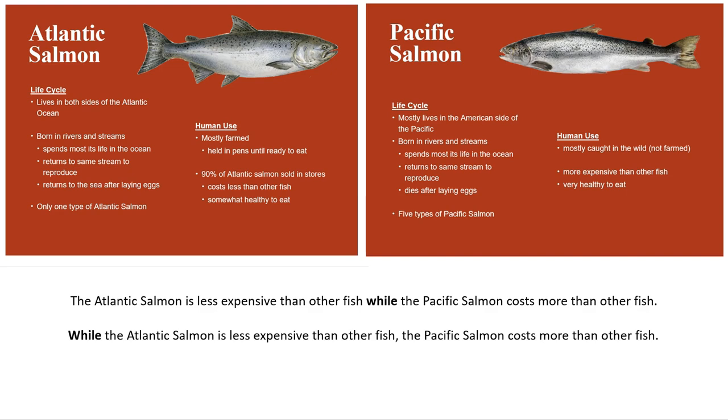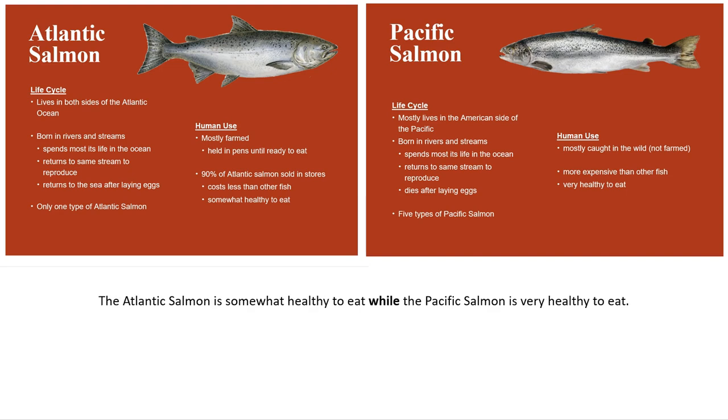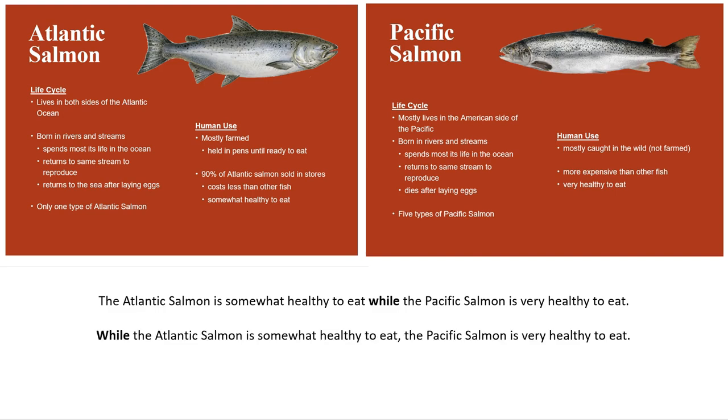Let's have a look at another example. The Atlantic salmon is somewhat healthy to eat, while the Pacific salmon is very healthy to eat. Change it round. Here it is. While the Atlantic salmon is somewhat healthy to eat, the Pacific salmon is very healthy to eat.